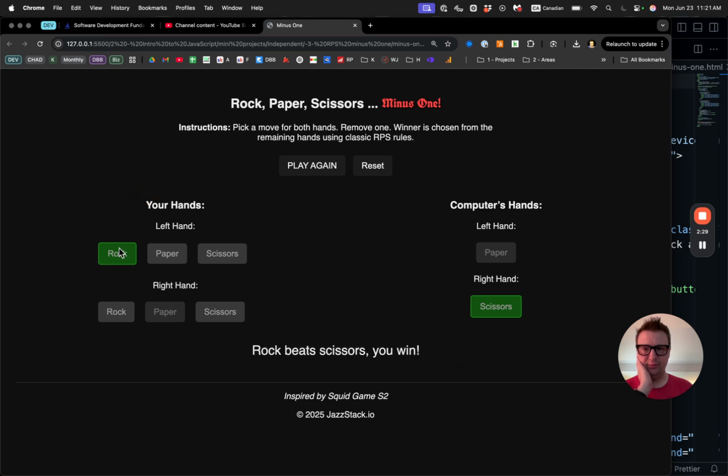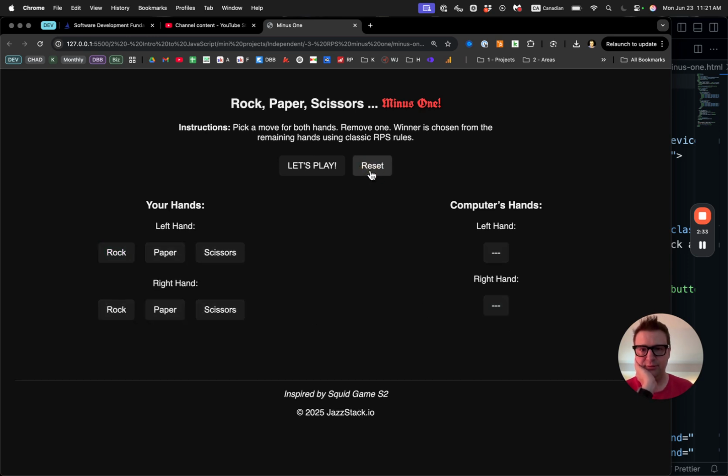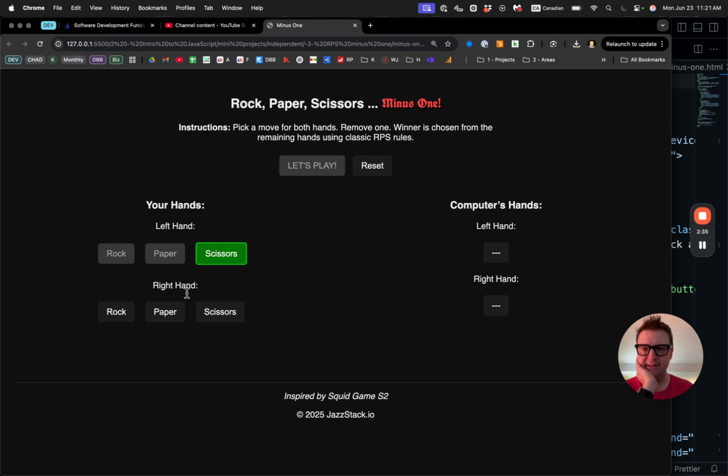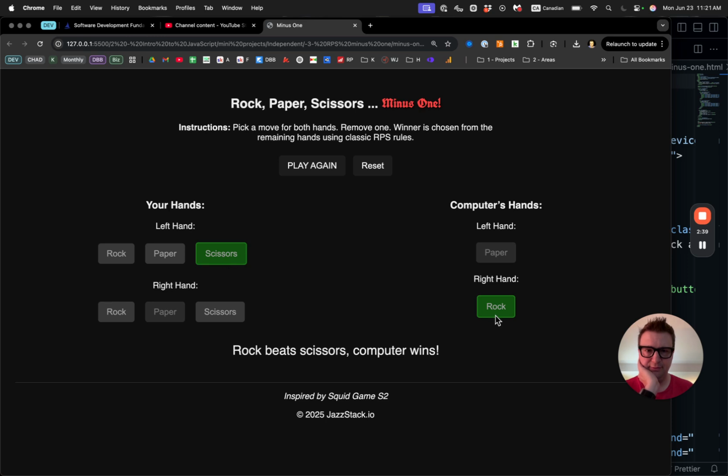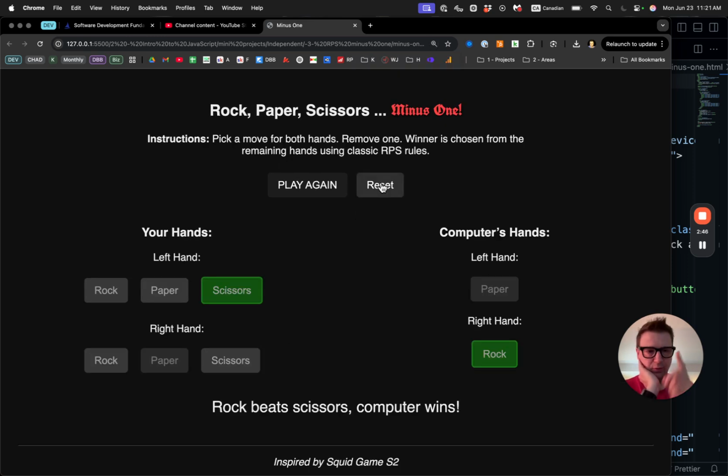So this is the one I picked, and the computer also picked one at random. Let me do another, say, reset. Let's play. So I play scissors, paper, and I'm going to choose to remove paper, and now scissors, rock. So rock beats scissors, computer wins. I did not implement any scoreboard, so it's only one round.